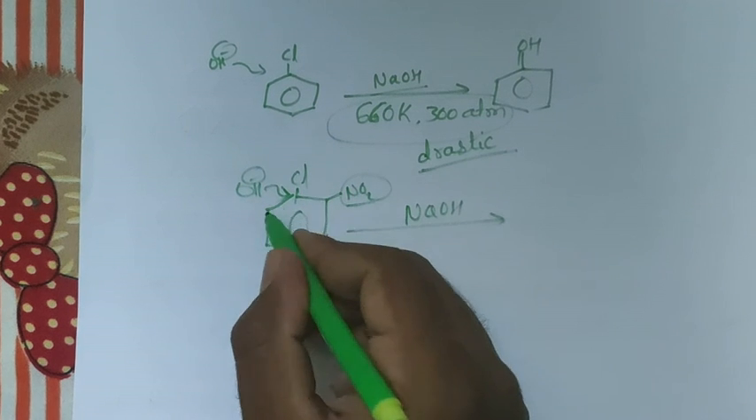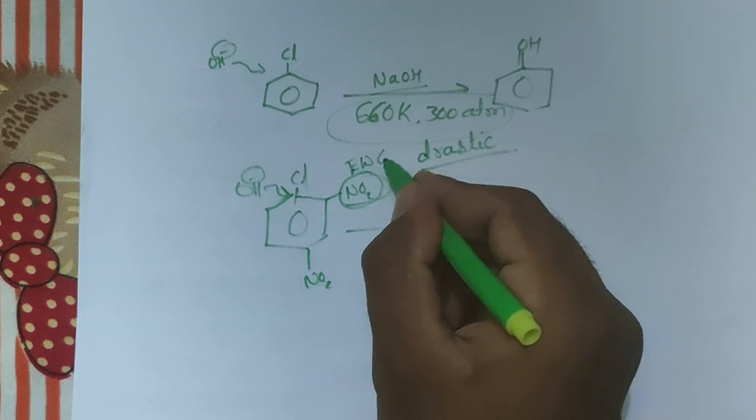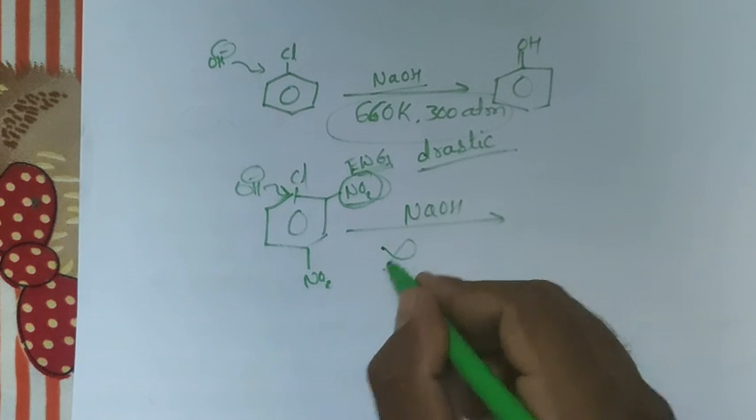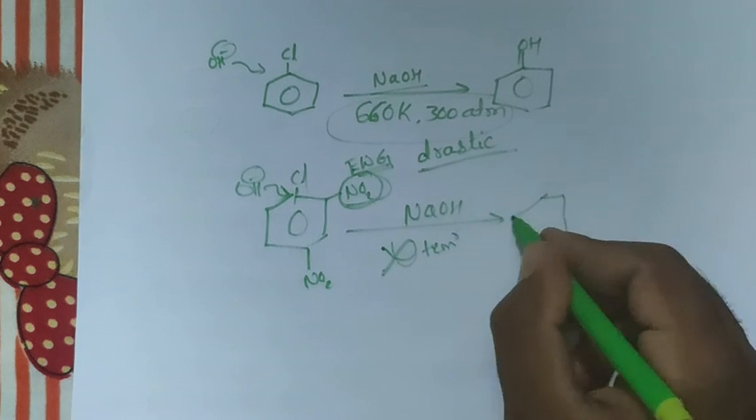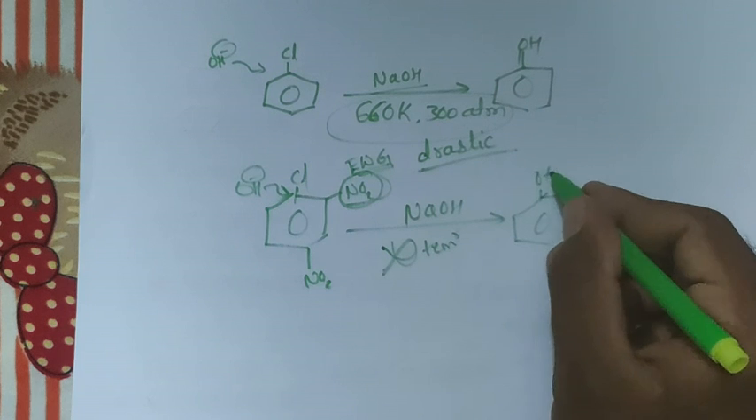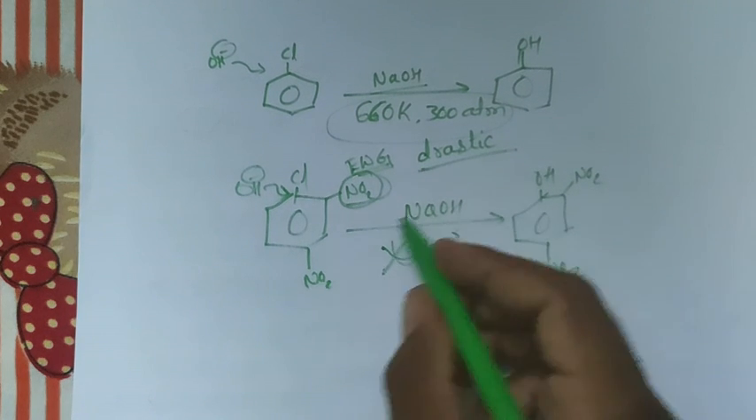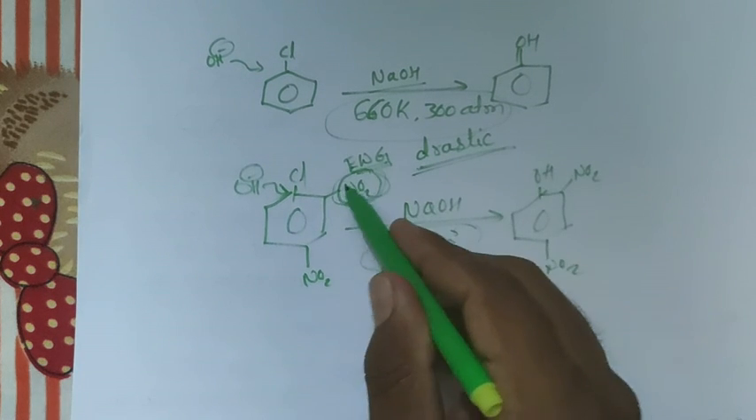Whenever this reaction takes place, the nitro group is an electron withdrawing group. Therefore, that drastic condition is not required. It does not require any temperature condition. It forms phenol, with the NO2 groups present, and it does not require any drastic condition, due to these electron withdrawing groups.